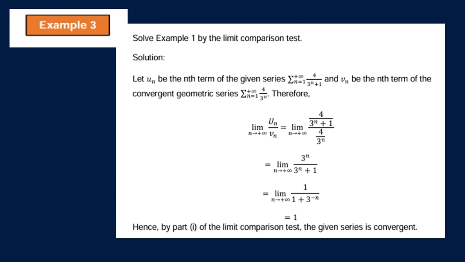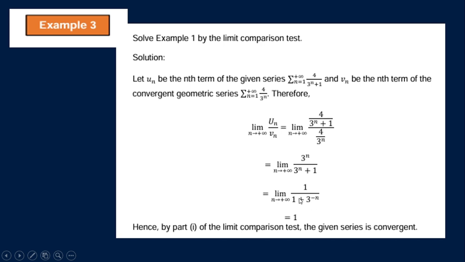So we will simplify the expression. So we now have 3 raised to n all over 3 raised to n plus 1. So it will become the limit of 3 raised to n all over 3 raised to n plus 1 as n approaches positive infinity. We can simplify this expression further. So we will now have 1 all over 1 plus 3 raised to negative n.